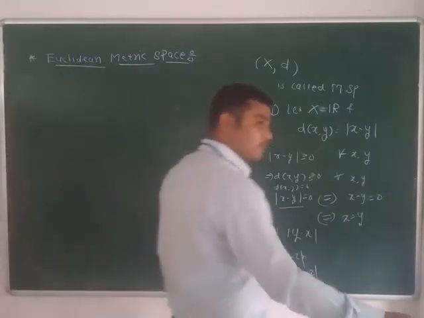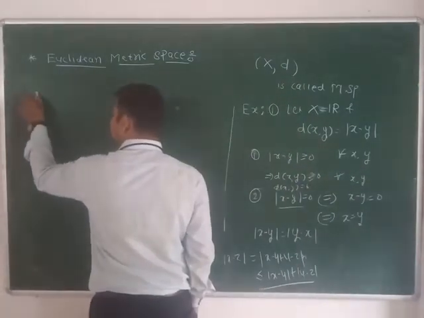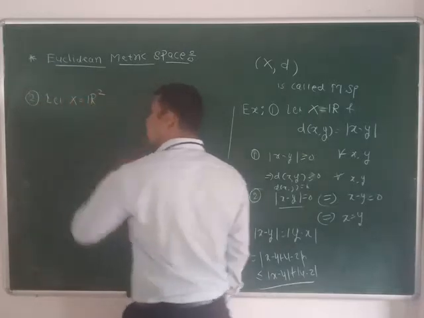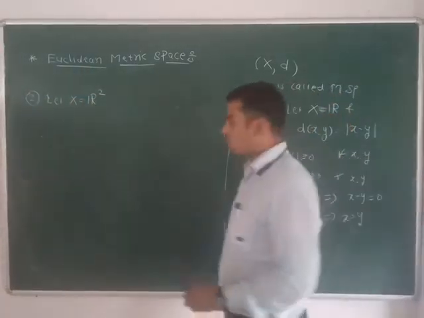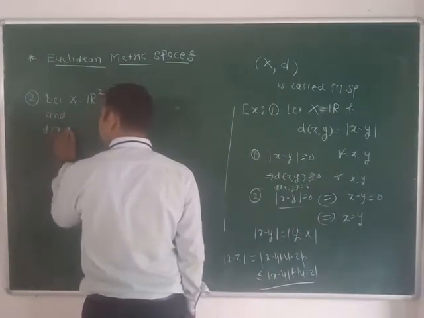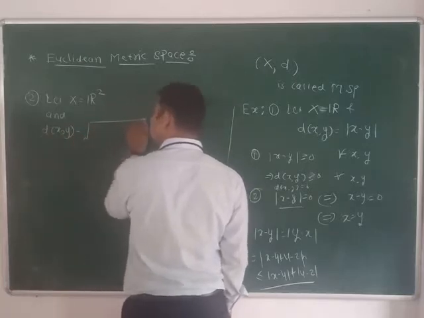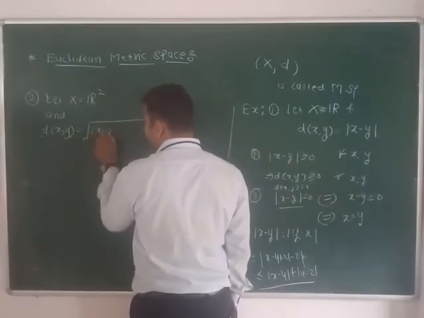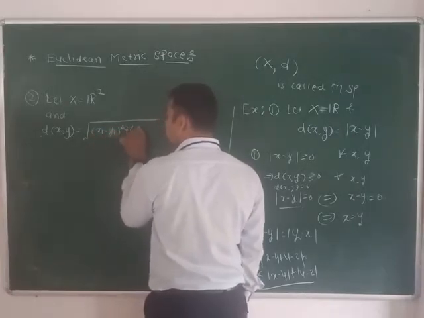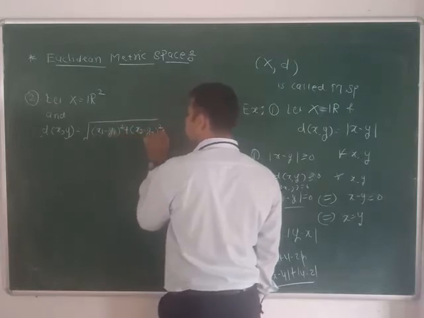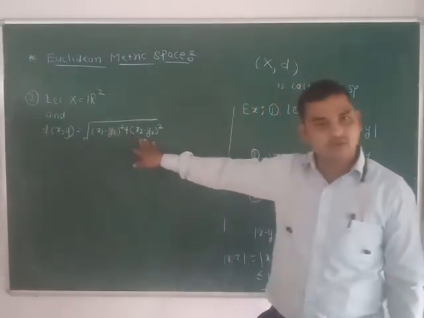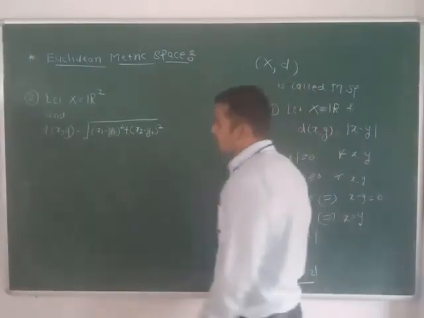Next example. Let capital X be equal to R2 and d of x comma y equal to square root of (x1 minus y1) squared plus (x2 minus y2) squared.